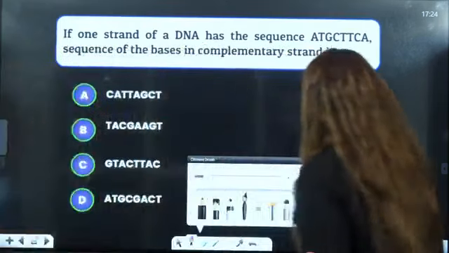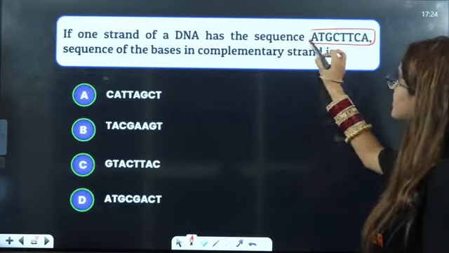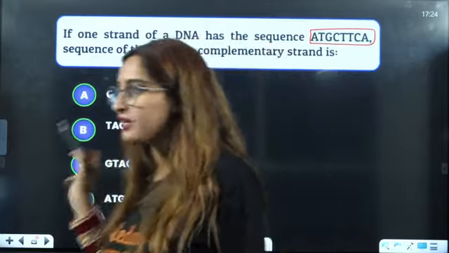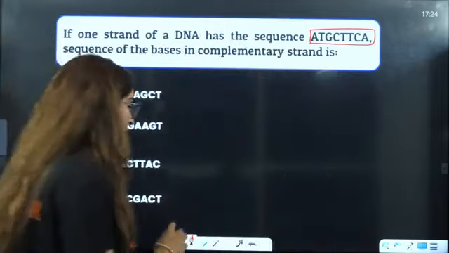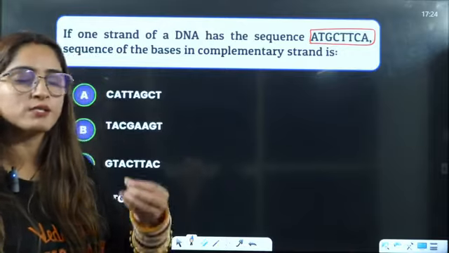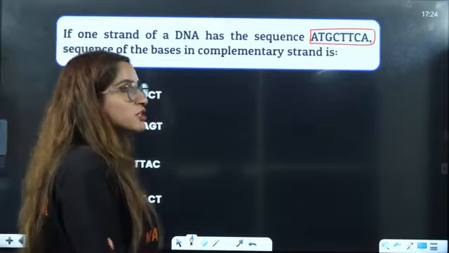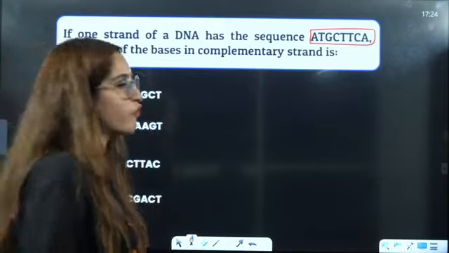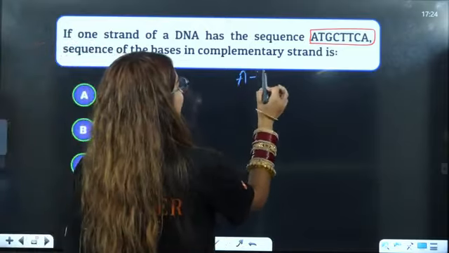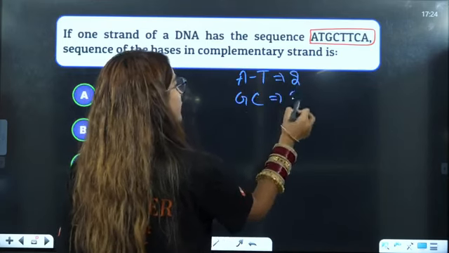Right? Okay. Next is, if one strand of DNA has sequence AT, this kind of question was also there in JEE. But in that question, they have not asked what is the sequence here. Rather, they ask you how many hydrogen bonds it is going to form. So A and T are going to form 2 hydrogen bonds. G and C are going to form 3 hydrogen bonds.